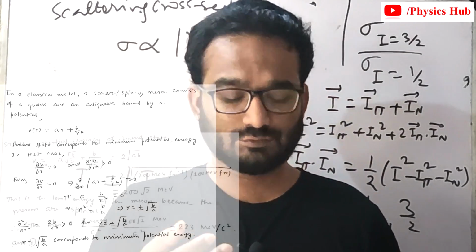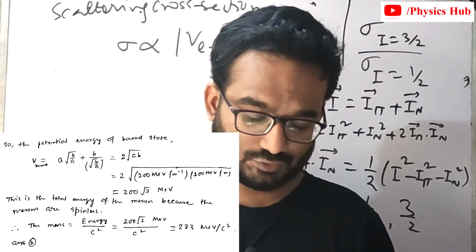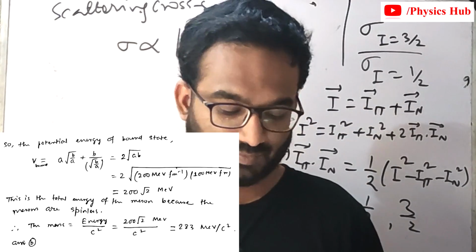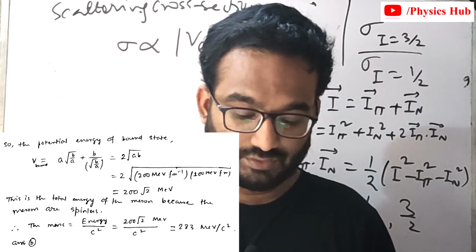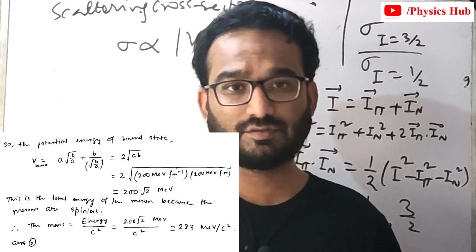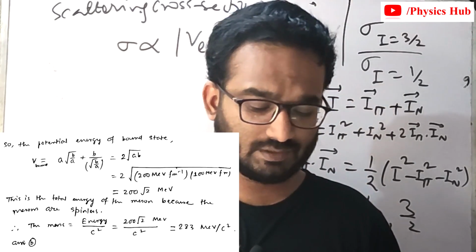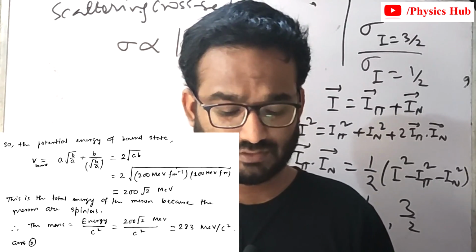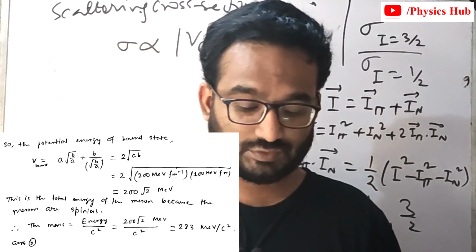So by putting R equals root over B by A, we get the minimum potential energy to be 200 root 2 MeV. This is the total energy of the meson because the mesons are spinless. Therefore, according to E equals mc square, we get mass equals energy by c square, which means it becomes 283 MeV by c square. So the correct option is option B.